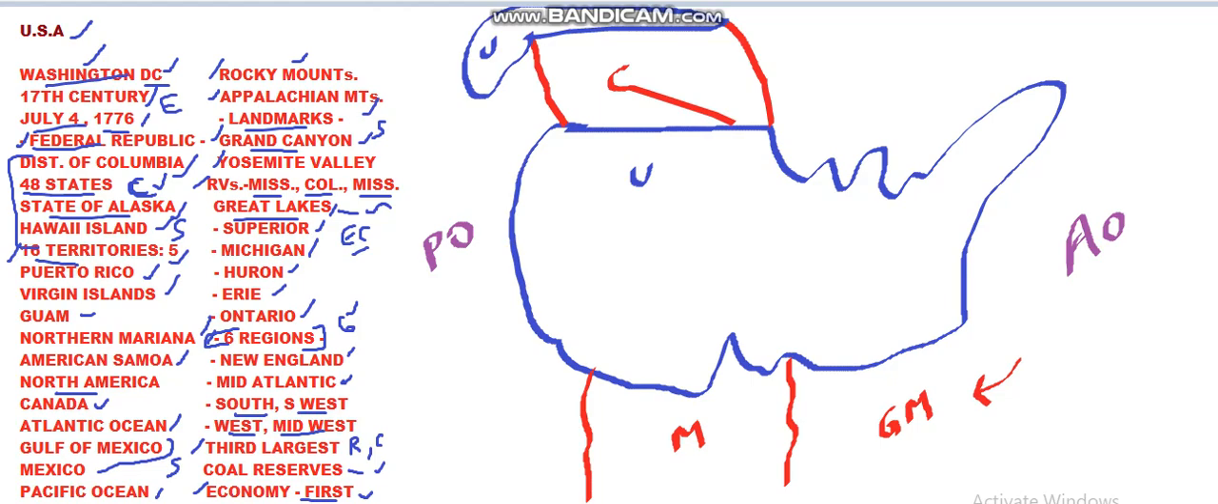Now we shall see the 6 regions, as I have told, in order to discuss USA. They are New England. So this tip part here over this part, this is called New England.